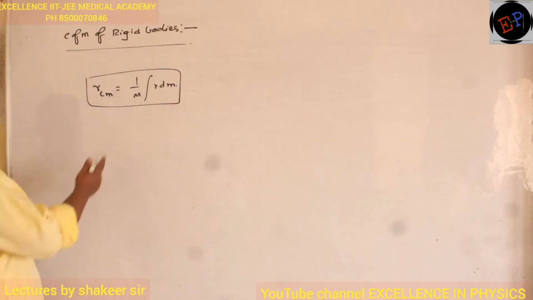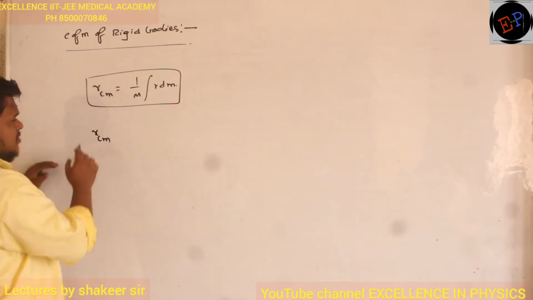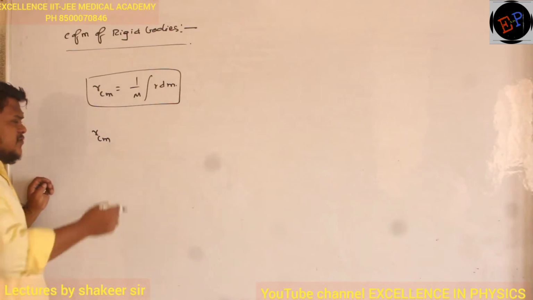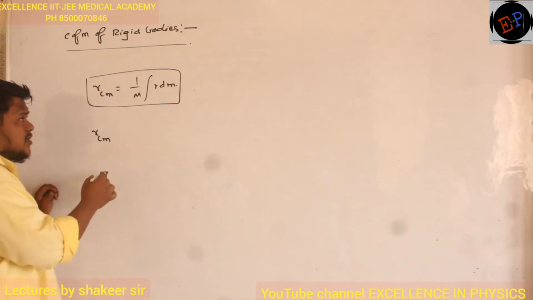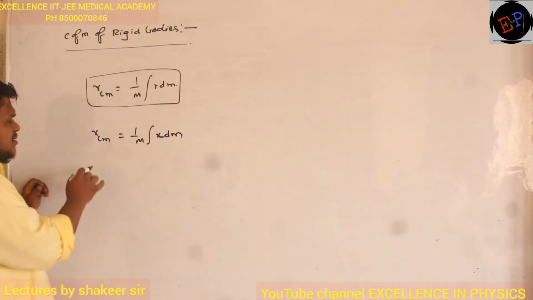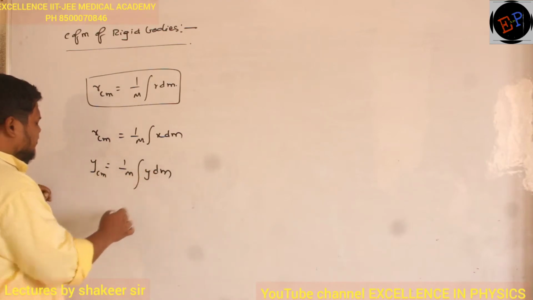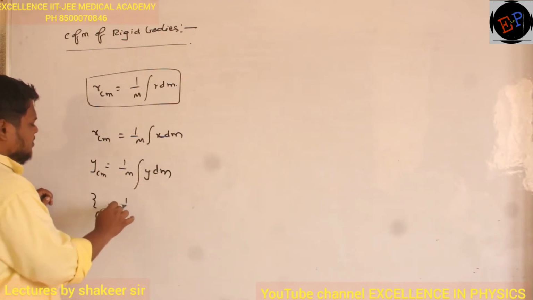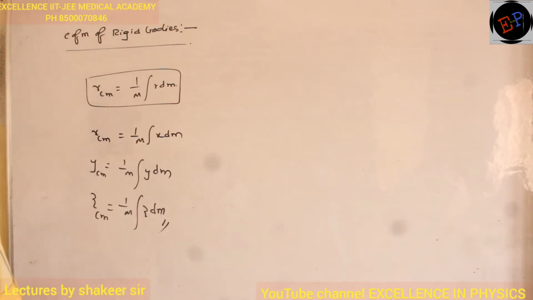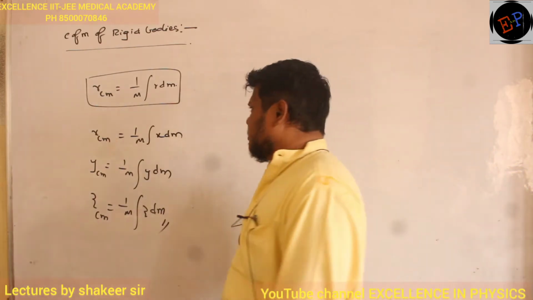Understood? Similarly, if I want the position along the x-axis, x center of mass: R is the position vector. Position vector means it is a combination of x-axis, y-axis as well as z-axis. If I want a position only along the x-axis, then what do I have to write? 1 by M integration of x dm. If I want the position along the y-axis, 1 by M integration of y dm. If I want the position along only the z-axis, 1 by M integration of z dm. So this is the method we have to adopt to calculate the position of the center of mass of rigid bodies. Understood now? Now let us take one example.